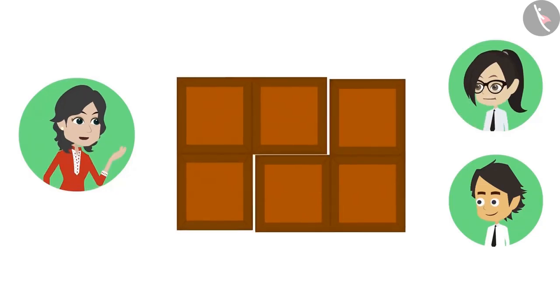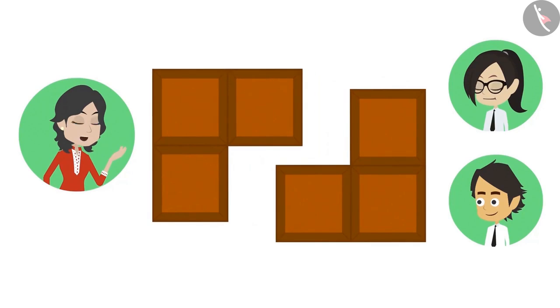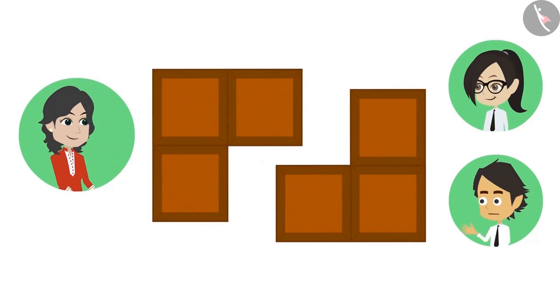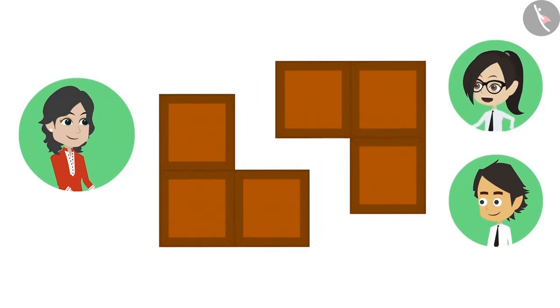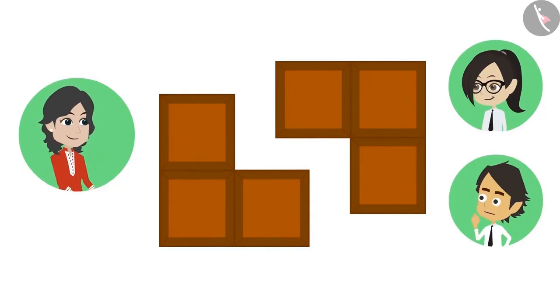Look, Vandana, we can divide this into 2 equal parts like this. By using this way to divide in 2 parts, we still have 3 pieces each. I did not think that we can divide into 2 equal parts using this way. Then it can also be divided into 2 equal parts like this. Absolutely right, Vandana. This means that the same thing can be divided into halves in many ways.